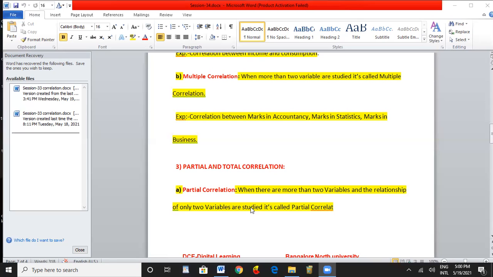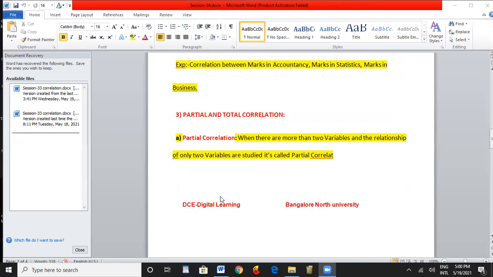If A, B, C are three series, here the management says that you consider only the two, that is AB, and calculate the correlation coefficient. You calculate only the AB series R. R means correlation coefficient. Here you are ignoring the third one, that is C. Only you are considering the two, A and B. That type of correlation coefficient is called partial correlation.